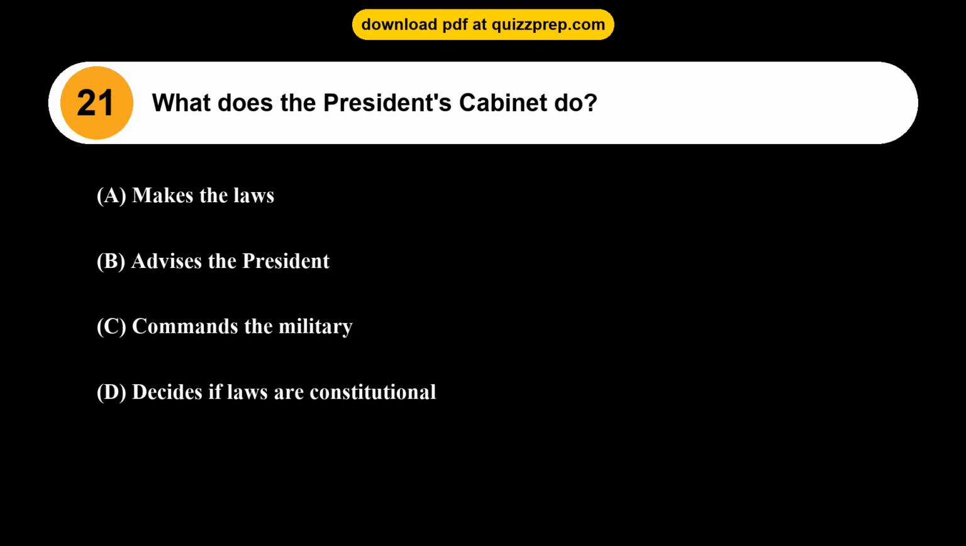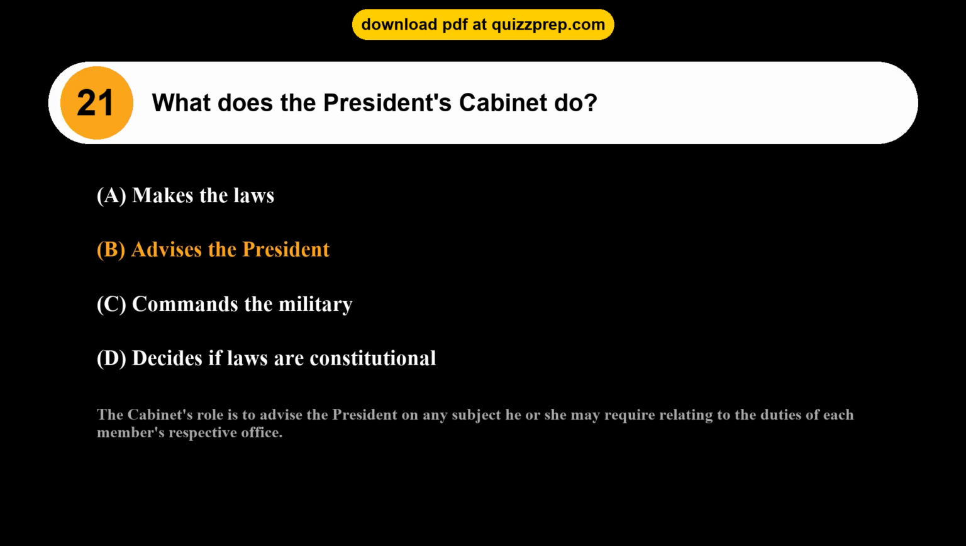Question 21. What does the President's Cabinet do? Option A, makes the laws. Option B, advises the President. Option C, commands the military. Option D, decides if laws are constitutional. The correct answer is option B, advises the President. The Cabinet's role is to advise the President on any subject he or she may require relating to the duties of each member's respective office.